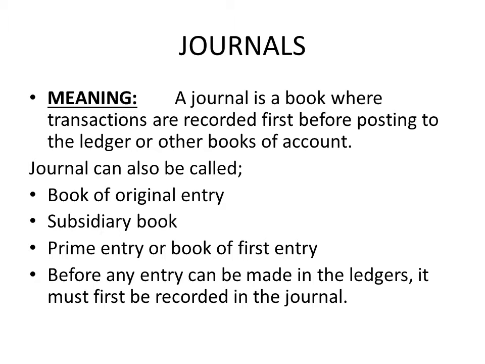And as human beings can have more than one name, a journal also has more than one name. So if you don't want to call it journal, you can also refer to it as book of original entry, or subsidiary book, or prime entry, or book of first entry. Before any entry can be made in the ledger, it must first be recorded in the journal.